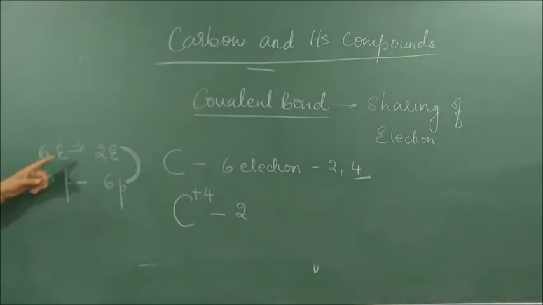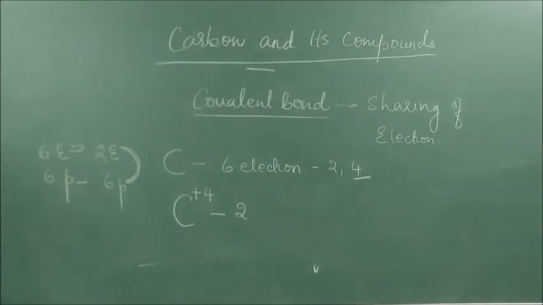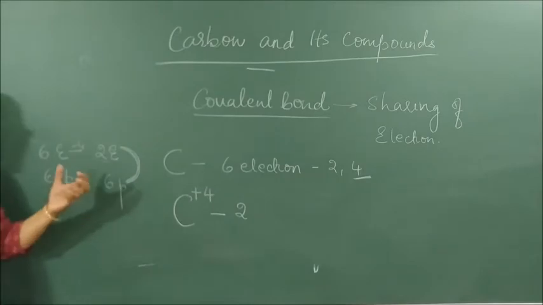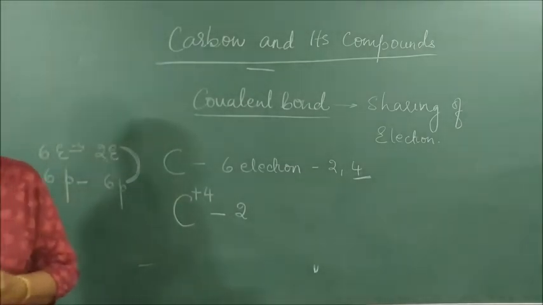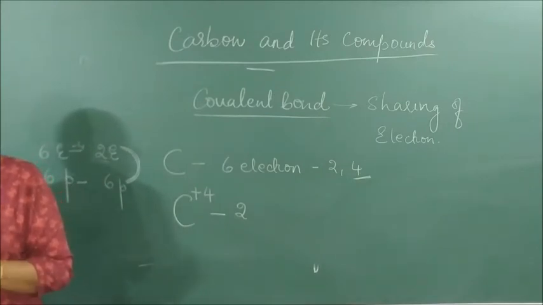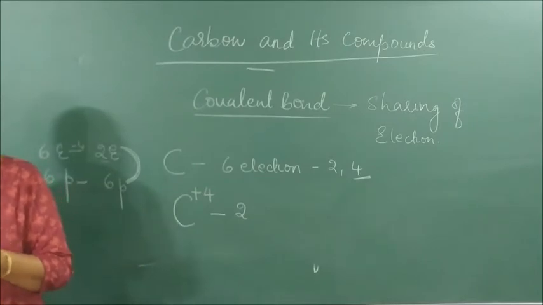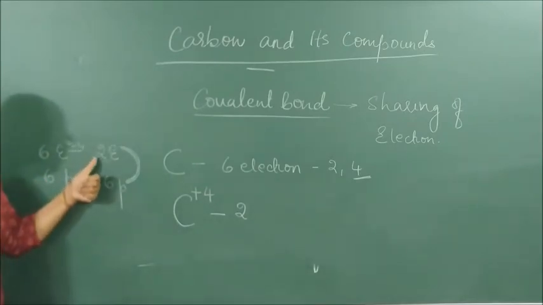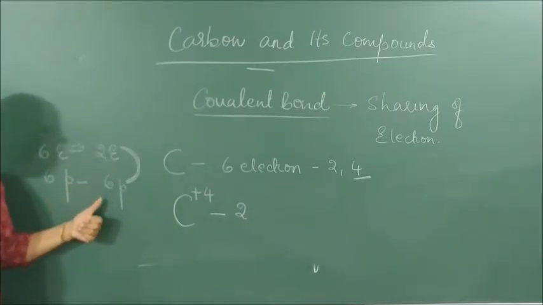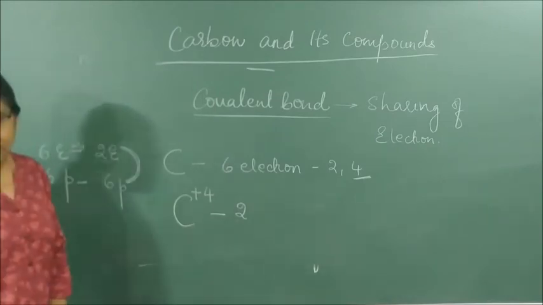It is very difficult for these 2 electrons in the nucleus to hold on to 6 protons which are present in the nucleus, and these 2 electrons are present outside. And to remove an electron from the outermost shell, you require what? A lot of energy. So carbon does not have that much energy to lose electrons, and it is very difficult for 2 electrons to hold on to how many protons? 6 protons. Right?